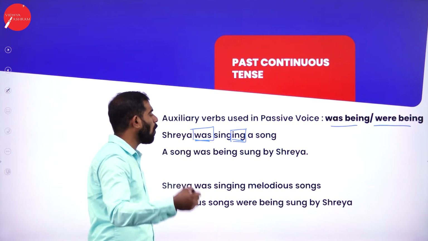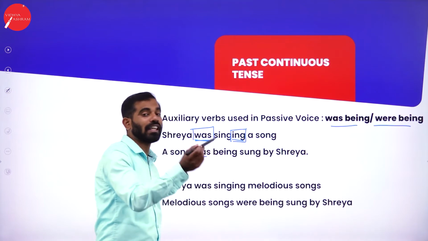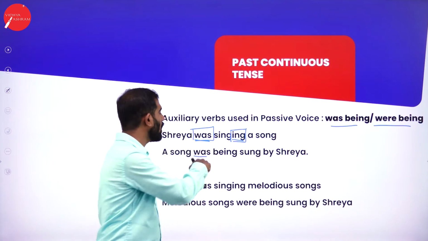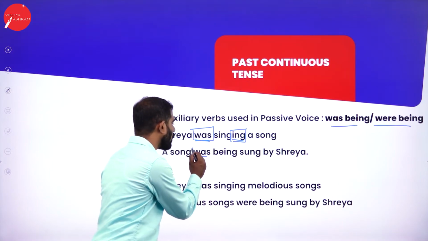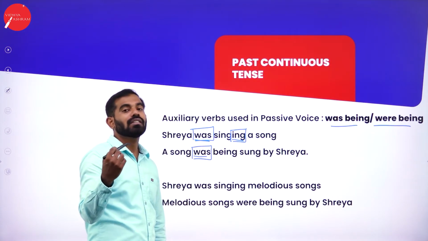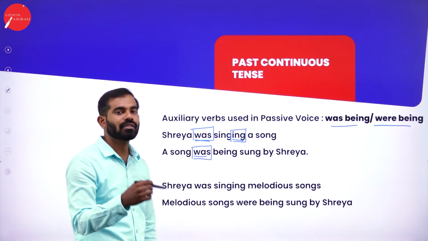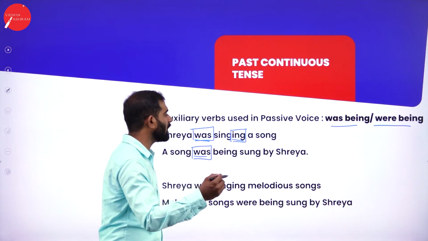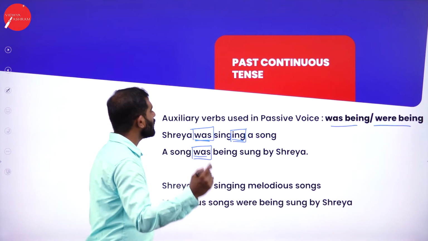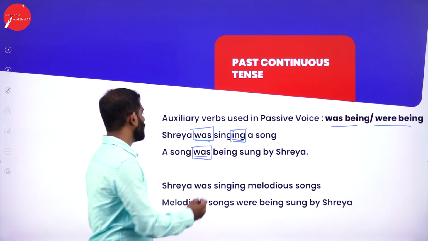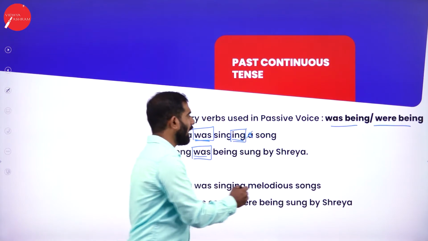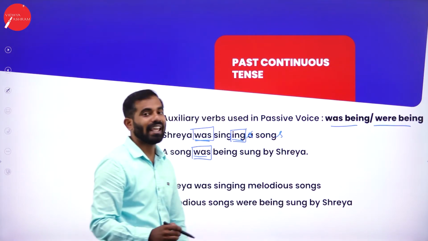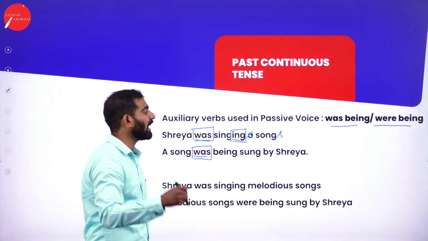A song was being, remember, is being is present continuous tense. Was being is past continuous tense. Just the auxiliary verb decides the tense, whether it is in past or present. A song was being sung by Shreya. Now let me just modify a bit. Shreya was singing. If I remove a and just add s, Shreya was singing songs.